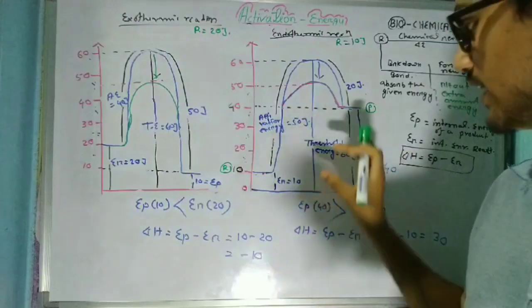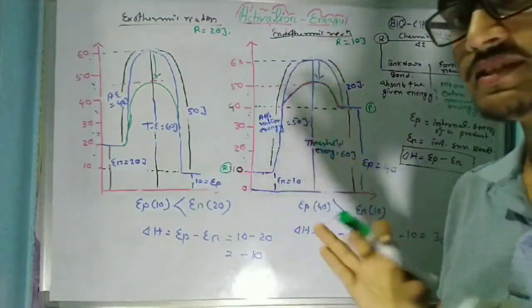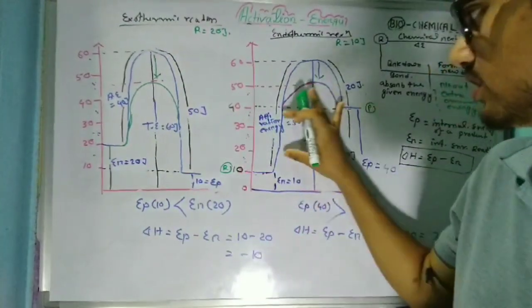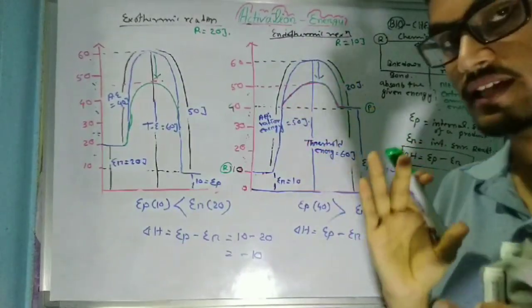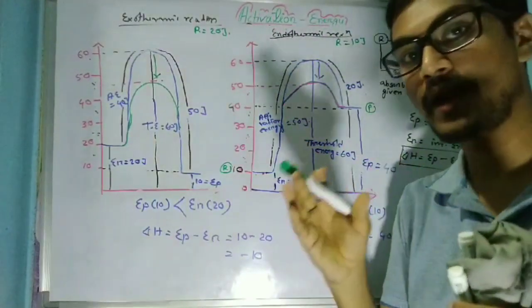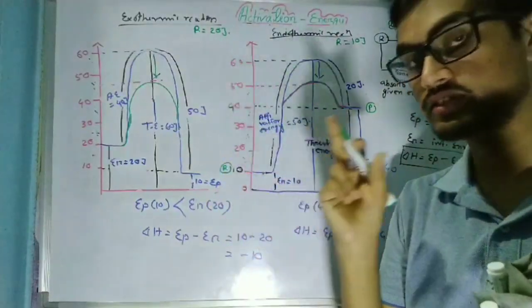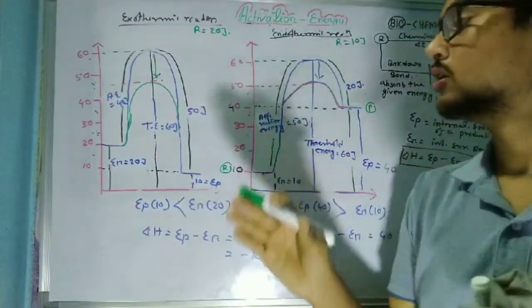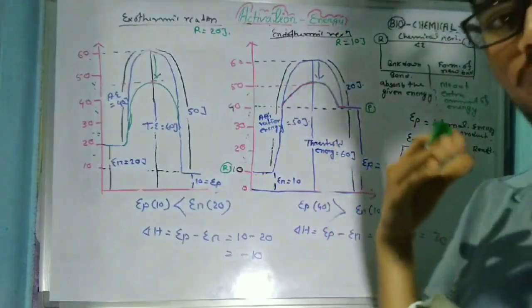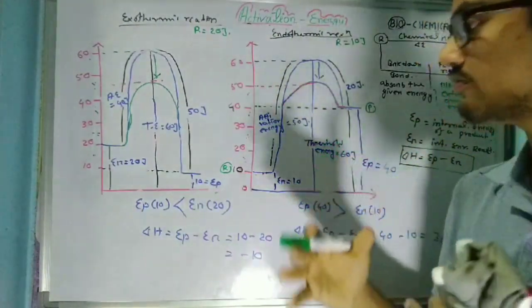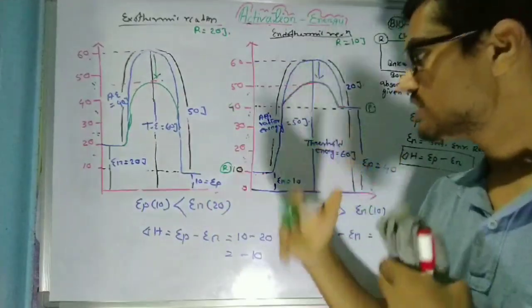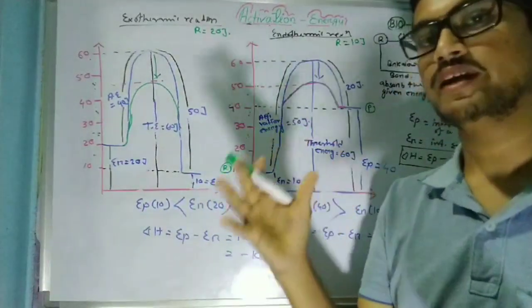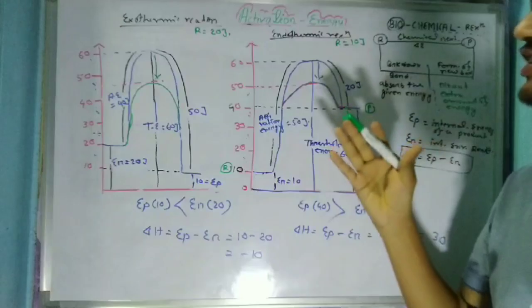But remember, threshold energy and activation energy are different things. Threshold energy is the summation of activation energy and the energy of the reactant, and the activation energy is the amount of energy required to break down this barrier to proceed with this reaction in a controlled manner. And the function of an enzyme is to lower the activation energy to proceed with this reaction in a controlled manner. This is about the activation energy.